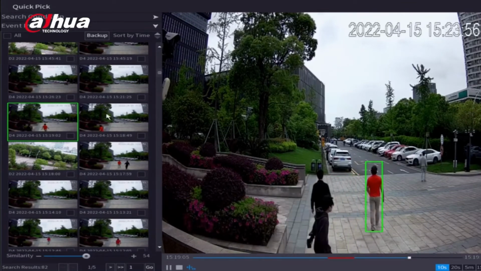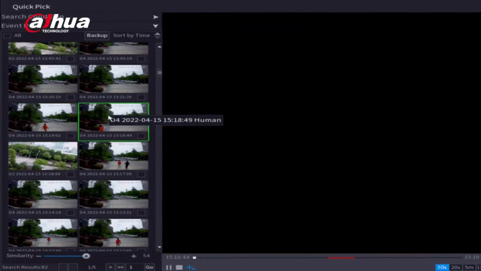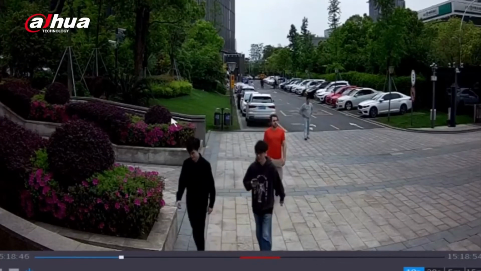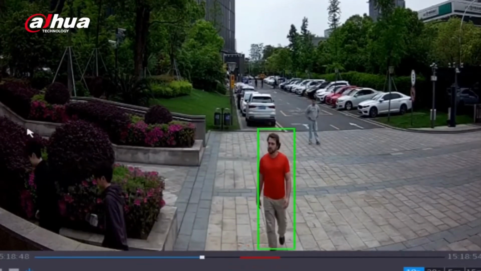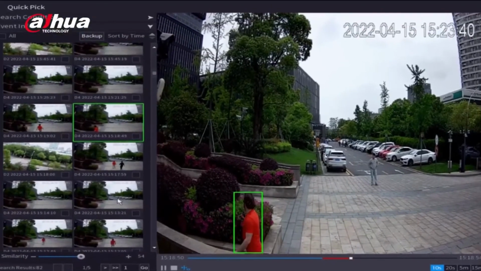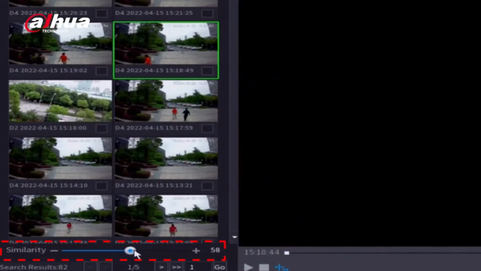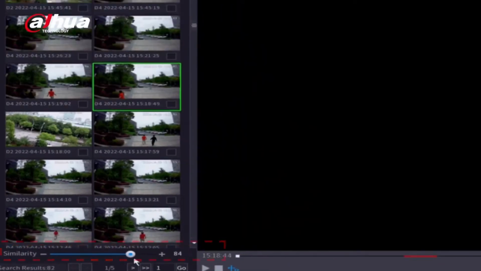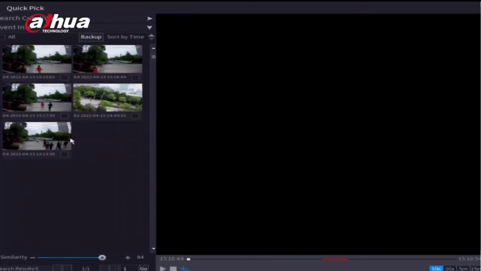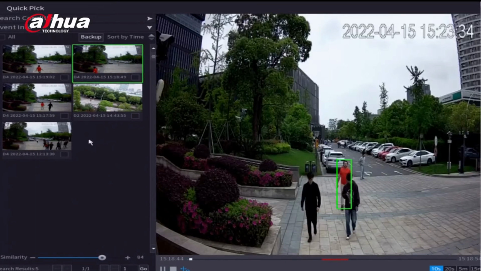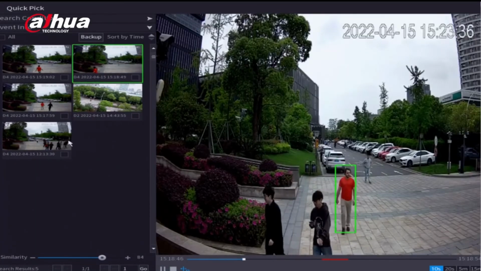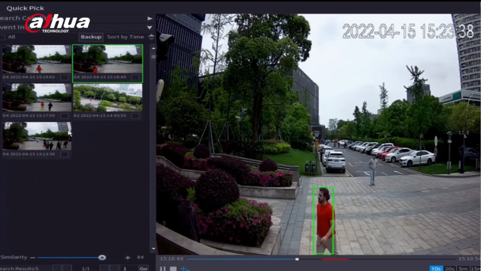A green tracking box will display and track the human or vehicle target. A red line marks the time the target appears. The similarity can be quickly adjusted by dragging the slider on the lower left to remove further content filtering. In this example, this reduces the total number of search results from 82 to 5. By adjusting the similarity settings, you're able to produce a more concentrated search.